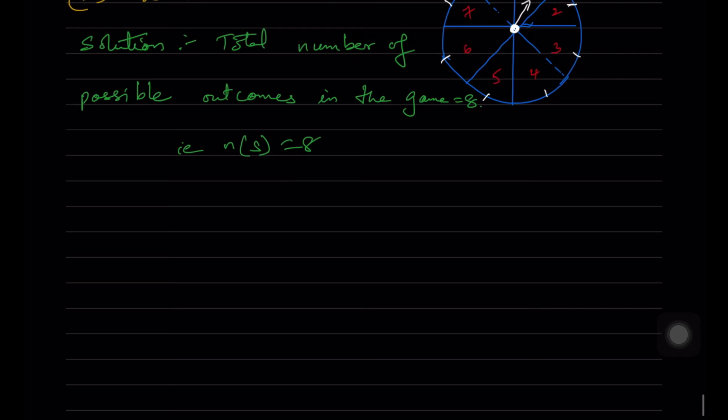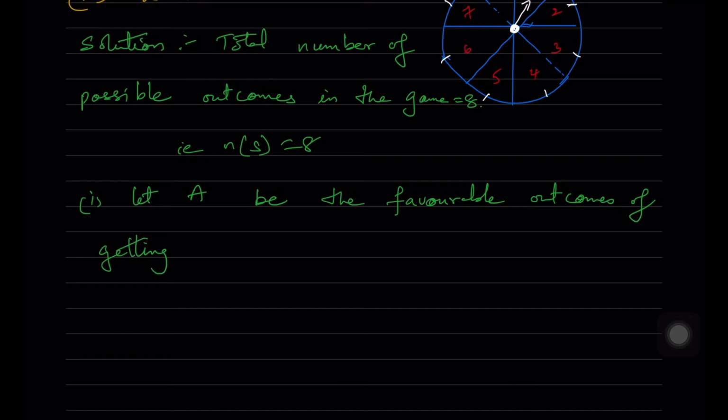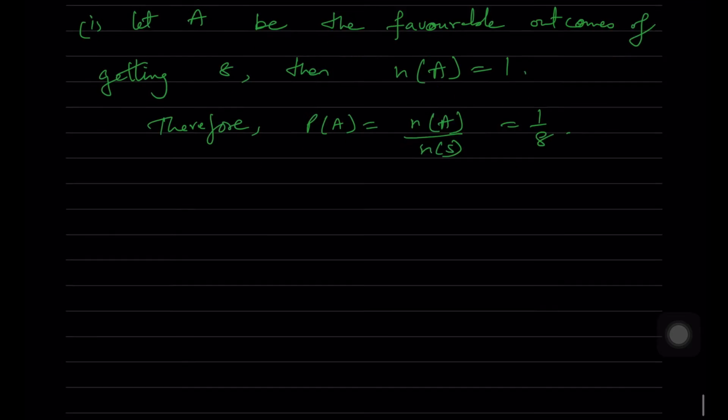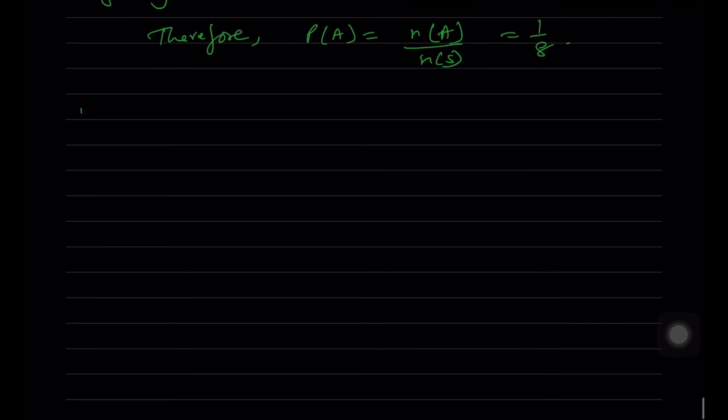So let capital A be the favorable outcomes of getting 8. Then n of S is equal to 8, you know that. So n of A is equal to 1. So probability of A is equal to n of A by n of S. The arrow can be pointed only once at 8.